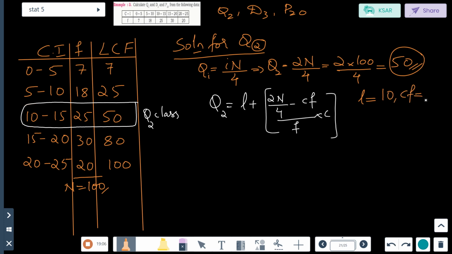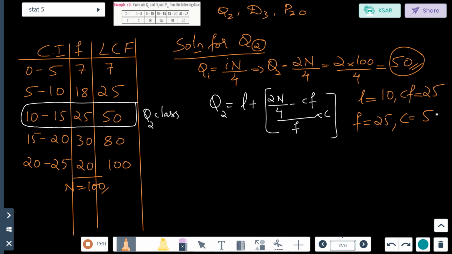CF will be the preceding frequency to the median class. How much is it? See here, this one. 25. So CF is 25. F is this value. How much is it? 25. So F is equal to 25. Then C value is 5 because the width of the class interval is 5.